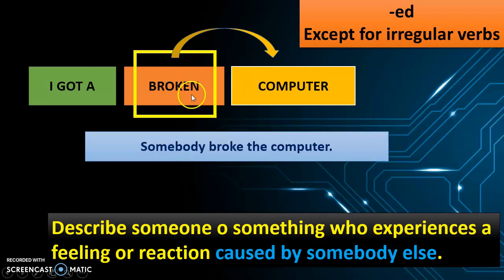But in this case, I am using the participle because somebody broke the computer. The computer doesn't cause the break. Somebody broke the computer. That's why I am using the participle. In other words, the participle with ed describes someone or something who experiences a feeling or reaction caused by somebody else.